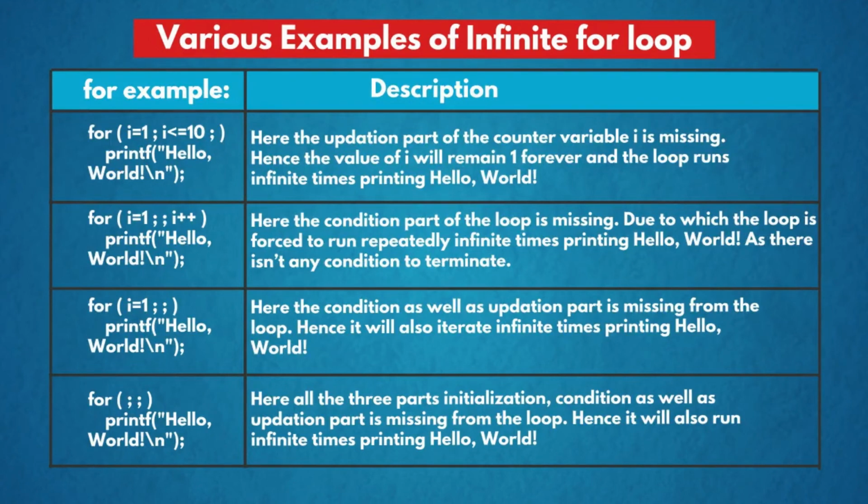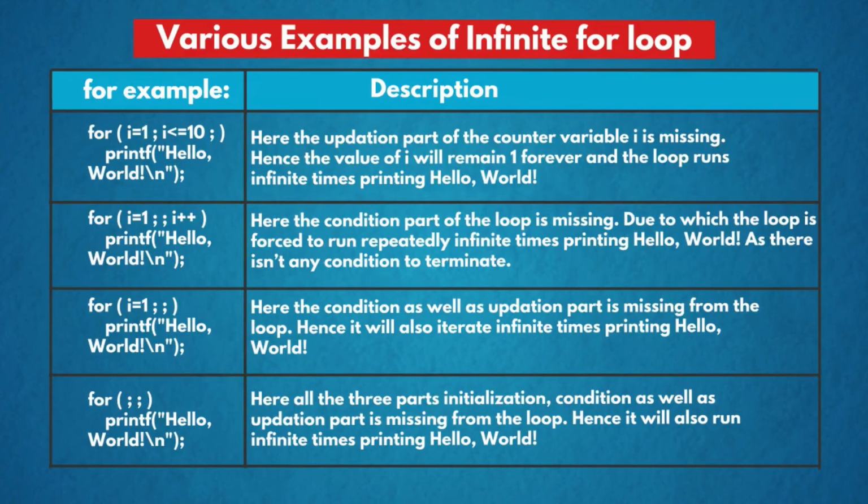The second example: for I equal to 0, without any conditional statement, there is only the updation I plus plus. Here the condition part of the loop is missing, due to which the loop is forced to run repeatedly infinite times printing hello world, as there isn't any condition to terminate the loop.